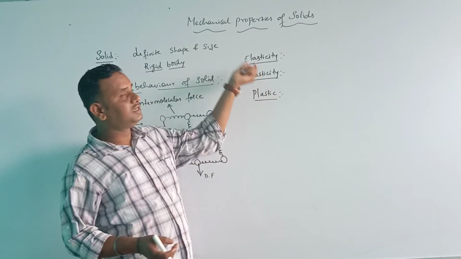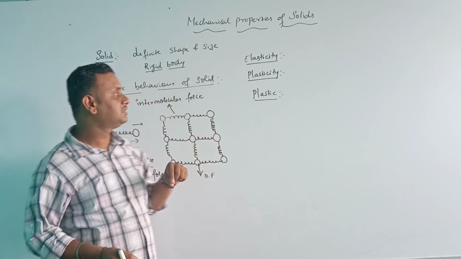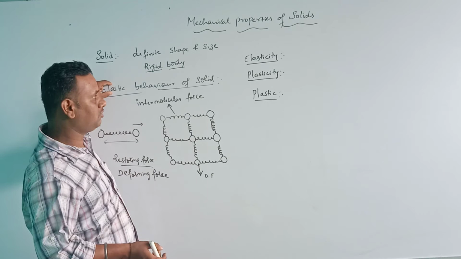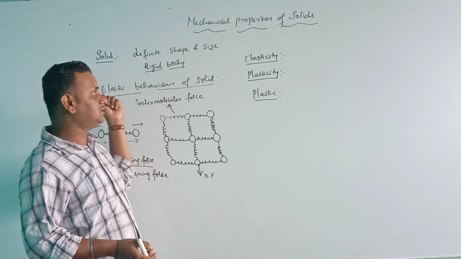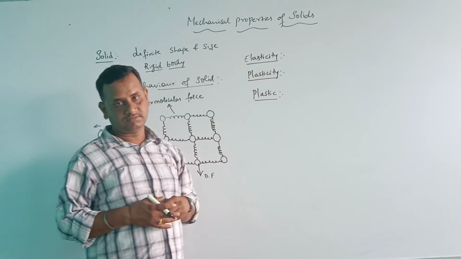And the body which regains its original shape and size is called an elastic body, and the property which it shows is called elasticity.